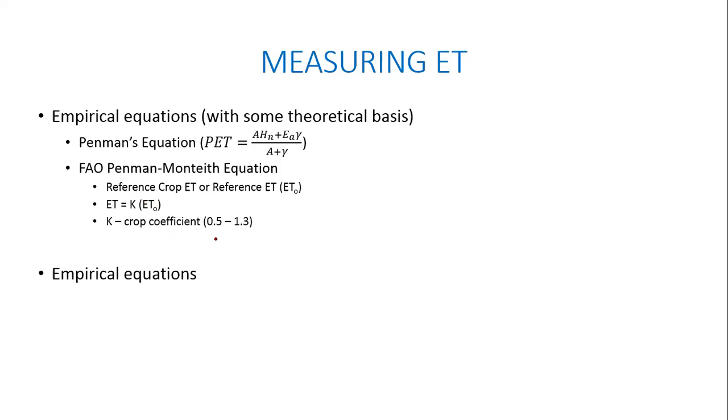Okay, and then a couple of other empirical equations. Don't worry about the equation. I'm not going to tell you the equation. They're very complex. Too many terms, lots of different factors. Number of hours of sunlight, angle of incidence of the sun, and so on, right? Depending on the latitude, the angle of incidence of the sun's radiation also plays a role in this. Okay, what is called the Blaney-Criddle formula. This is also from the 1930s, 1940s, and so on. And the Thornthwaite formula, again, very, very popular. These are some of the empirical cum theoretical equations that are used to estimate ET.